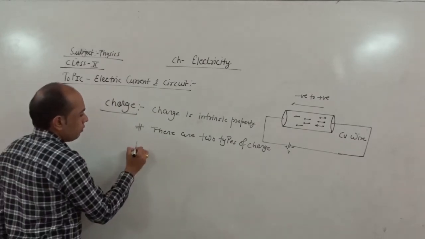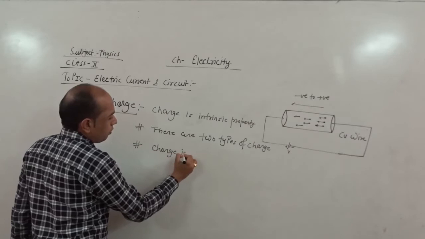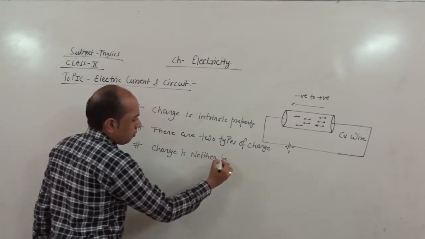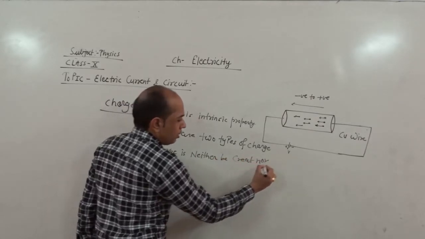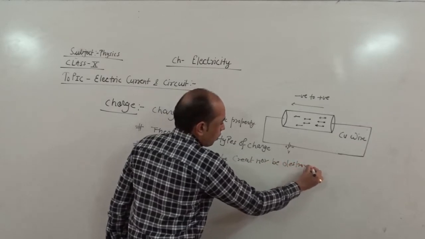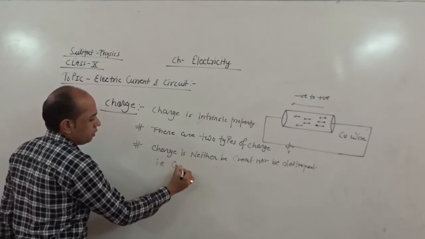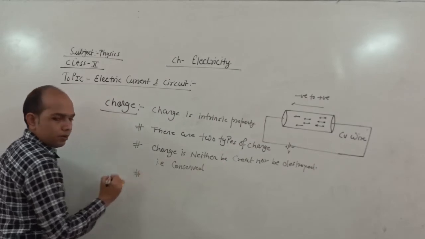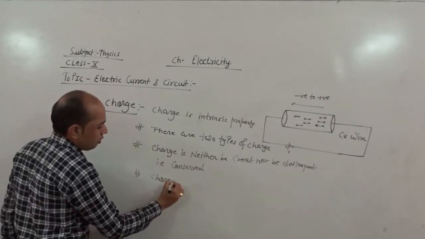Secondly, charge can neither be created nor destroyed, that is, it is conserved. Third, charge is quantized in nature.